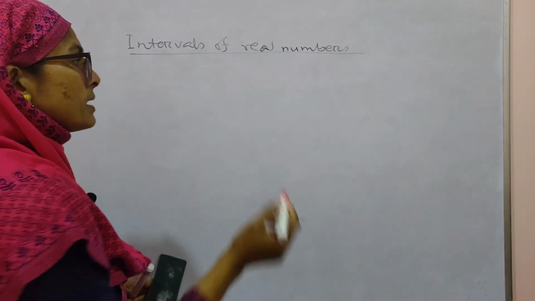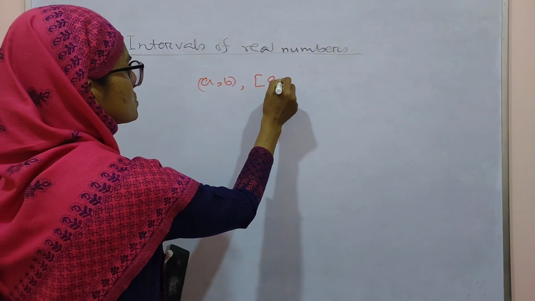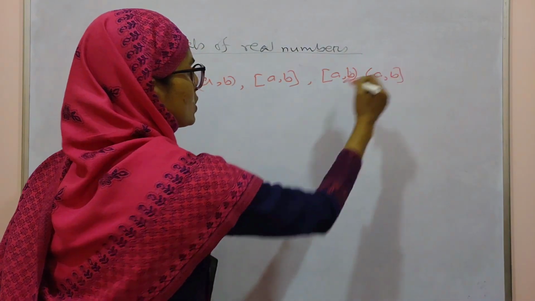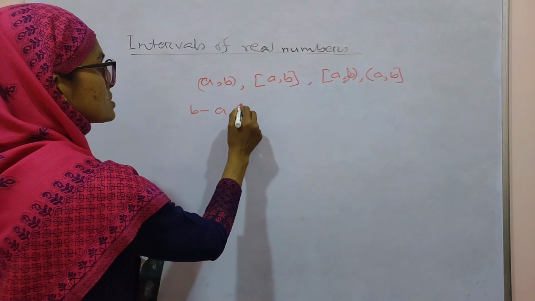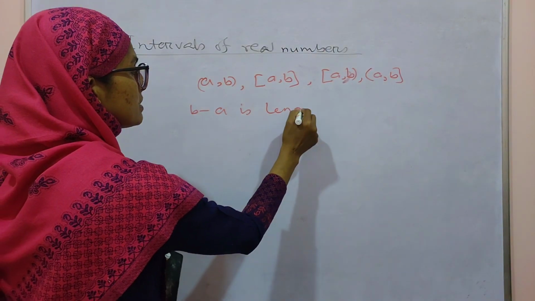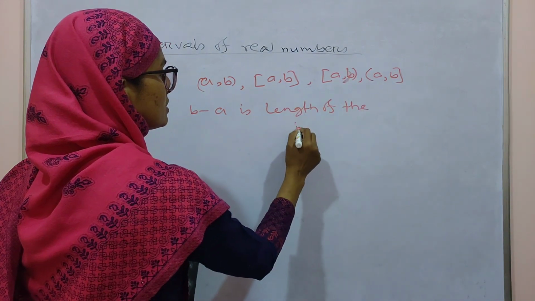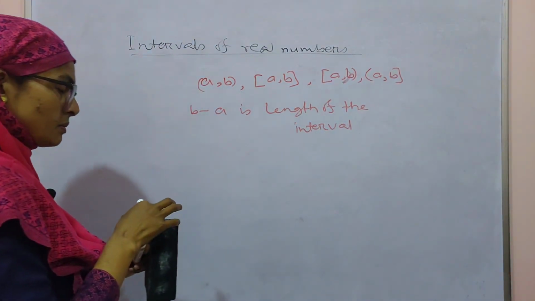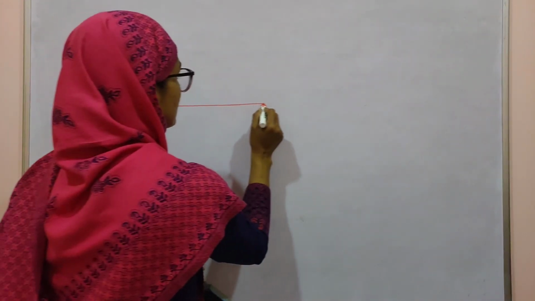For any interval, whether open, closed, closed-open, or open-closed, B minus A is called the length of the interval. Remember this.